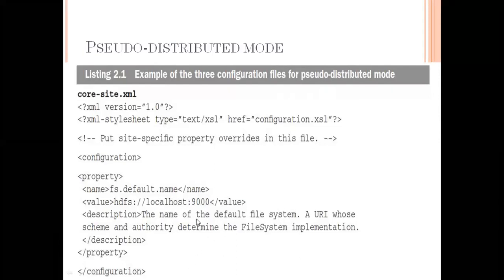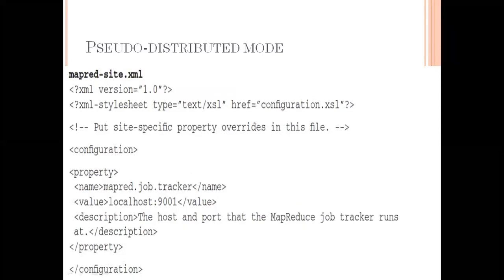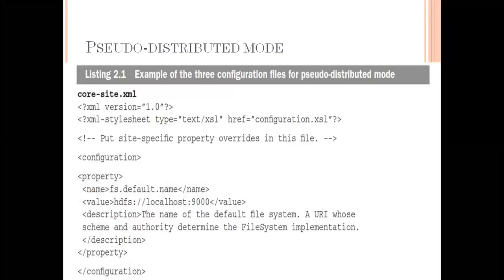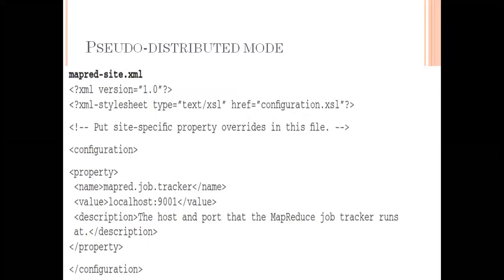Then the name of the default file system is a URL whose scheme and authority determine the file system implementation. So here we are going to use some configuration. What type of files can we take? In the previous mode we don't have any configuration, but here we have some. Then we can proceed. We already said three, no? The previous one is about core-site.xml. Then another one is mapred-site.xml, and here again we have a different type of configuration.